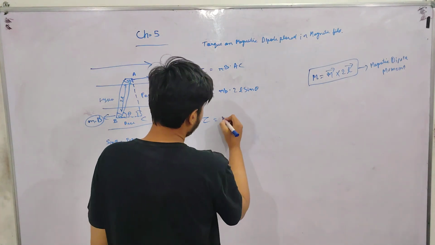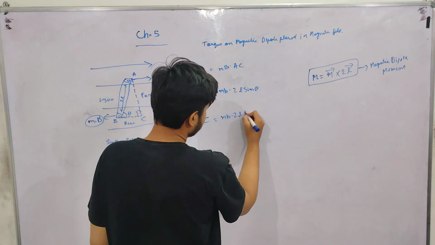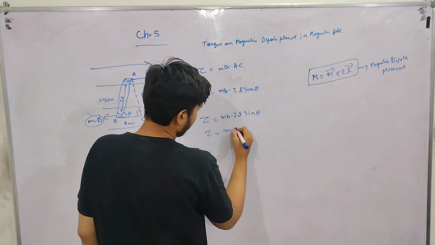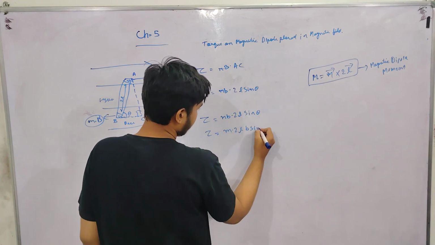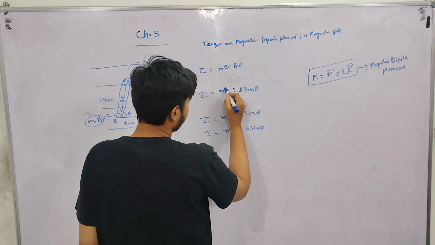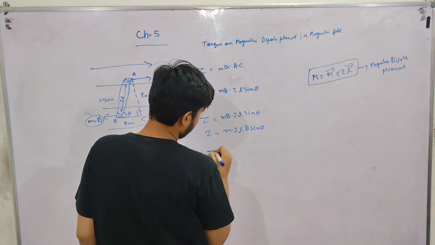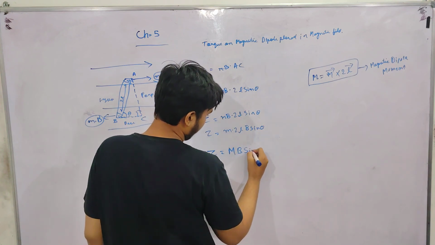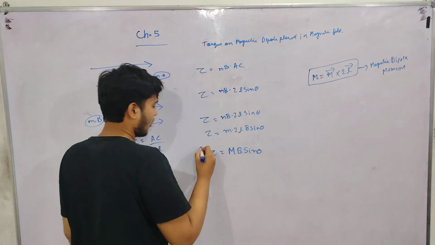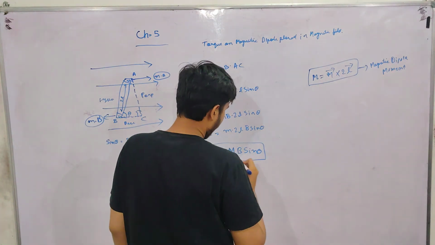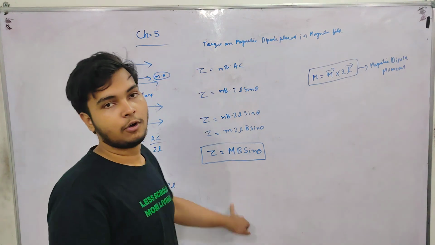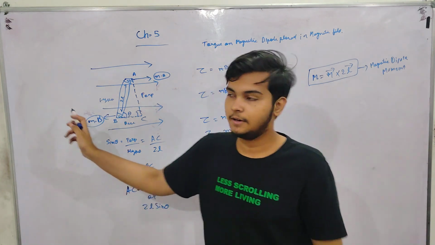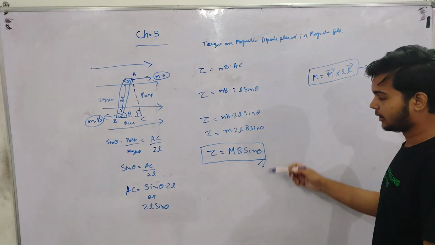So here it will be mB into 2L sin theta. M and 2L can be written as m into 2L, B sin theta. Here it will be capital B. Torque will be M B sin theta. This is the formula of torque applied on a bar magnet placed in a magnetic field. This is the derivation.